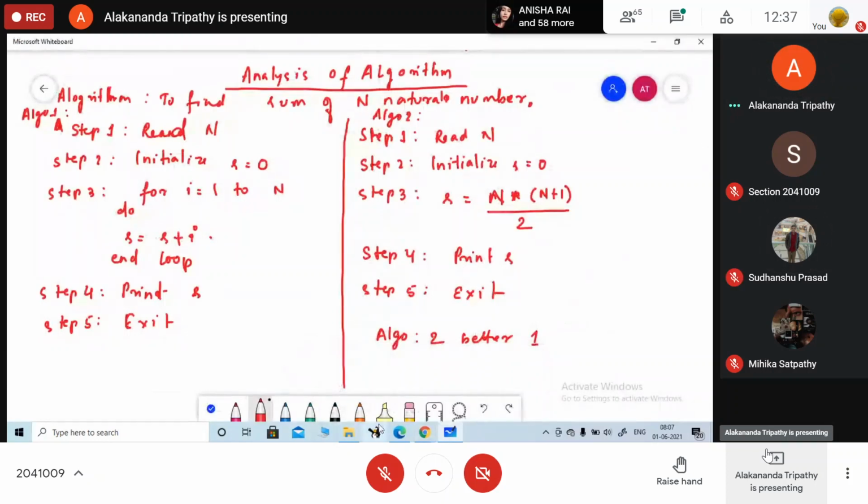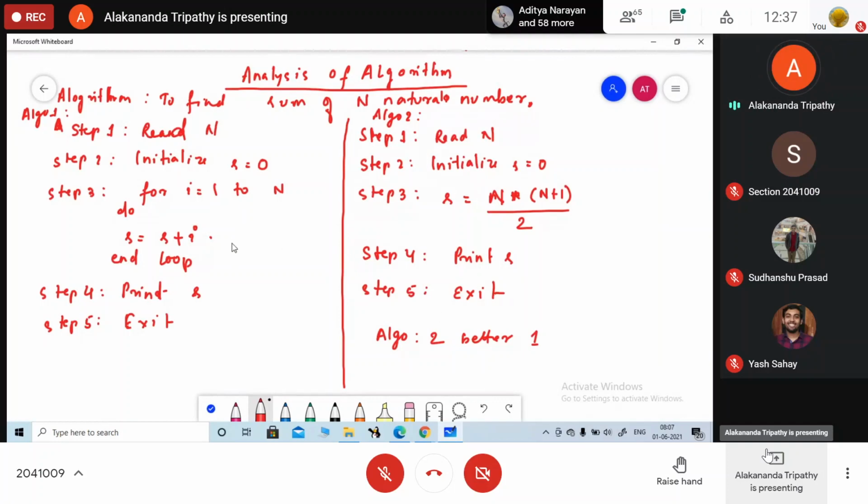Very good. And what is happening here? It depends on the number of elements, the number of additions. Here we are using a loop, so every time we are adding one number after another. But here, what did we do? We have put in the formula and we are finding out the result.